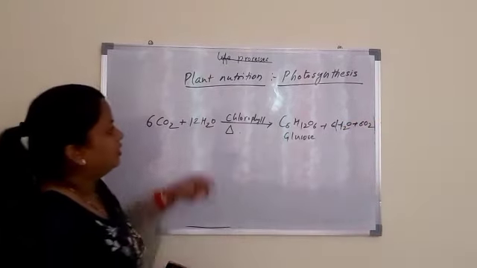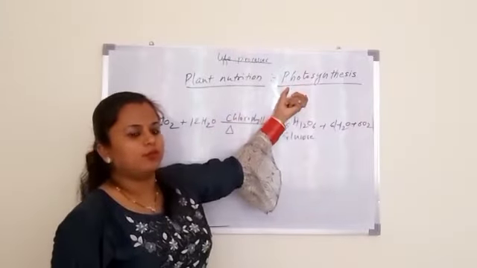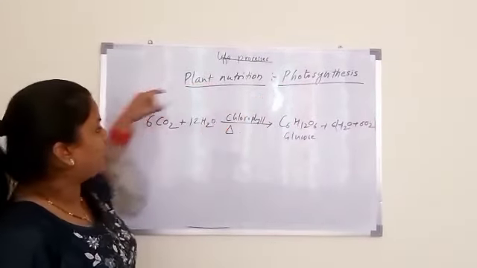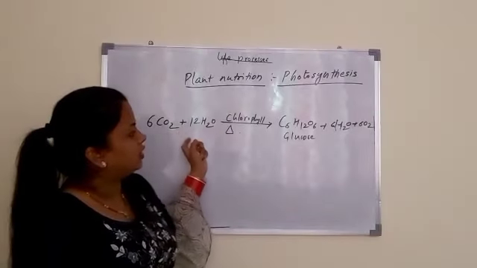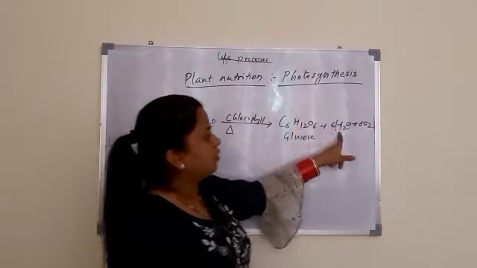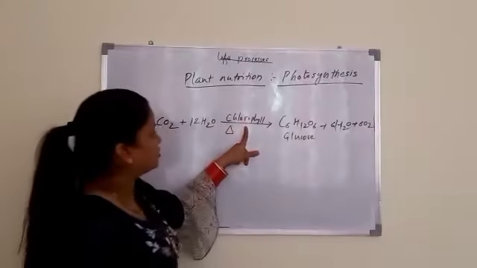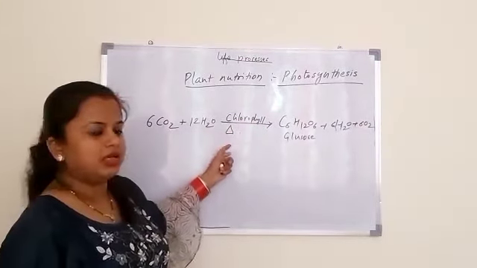So you can say that photosynthesis is a complex process in which a plant uses carbon dioxide and water, and in turn produces glucose, water and oxygen in the presence of chlorophyll and sunlight.